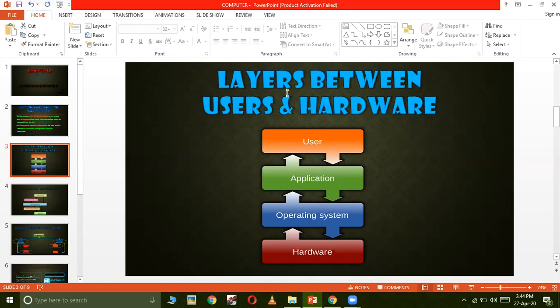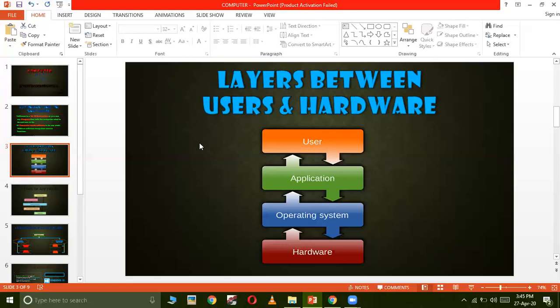For example, when you type any letter on MS Word, you are using an application software there. MS Word is the application software there. Without MS Word application, you cannot type a letter on your Windows 10 operating system unless you have a word processor application software. One more example, I am creating a presentation here, and that presentation is being created on MS PowerPoint, and PowerPoint is an application. Now I'm not creating this PowerPoint on Windows 10. This is being created on MS PowerPoint.